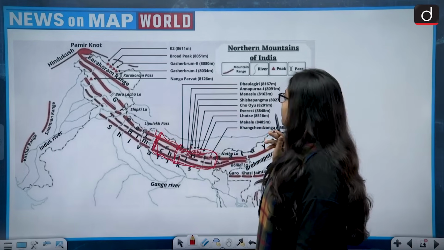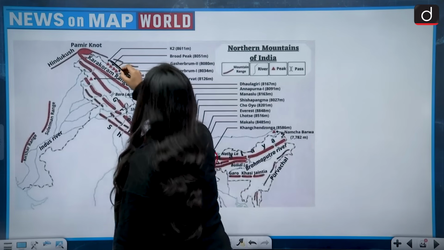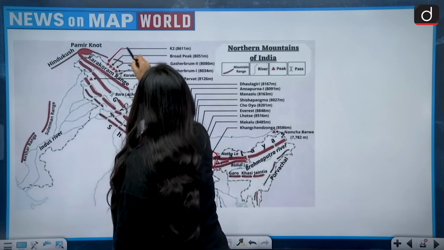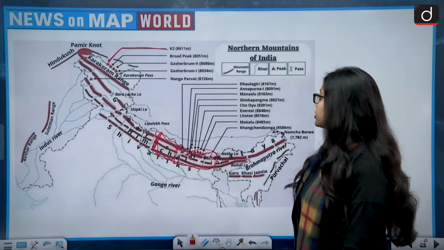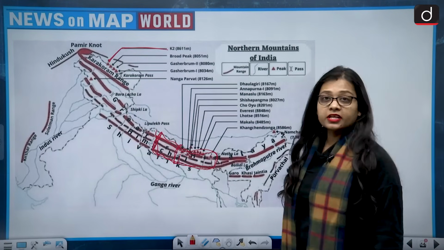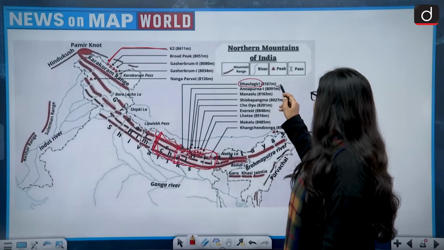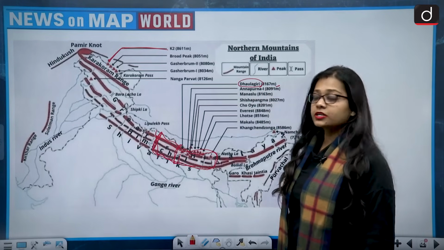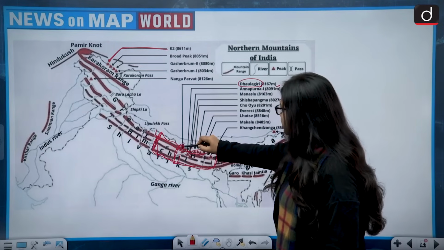First of all, let's talk about a few of the highest mountain ranges. That can be K2, one of the highest ranges that we have. And if we talk about the ranges present in Nepal, the Dhaulagiri range is present in Nepal and it is around 8167 meters.